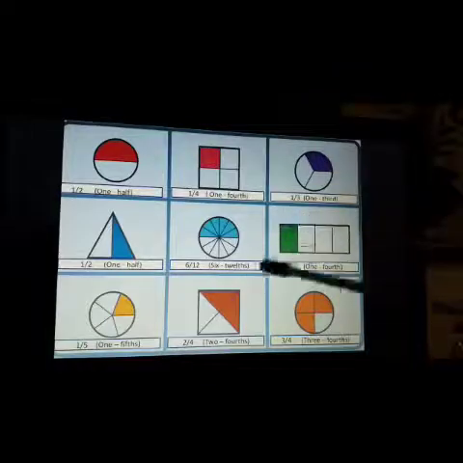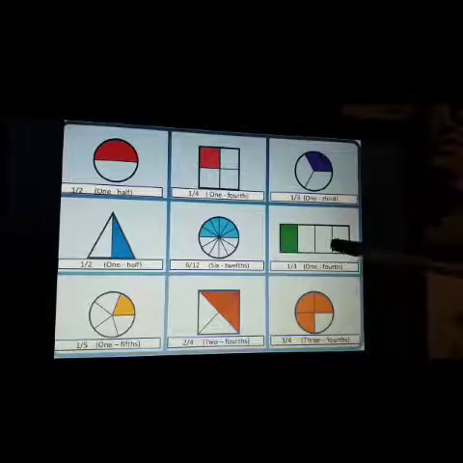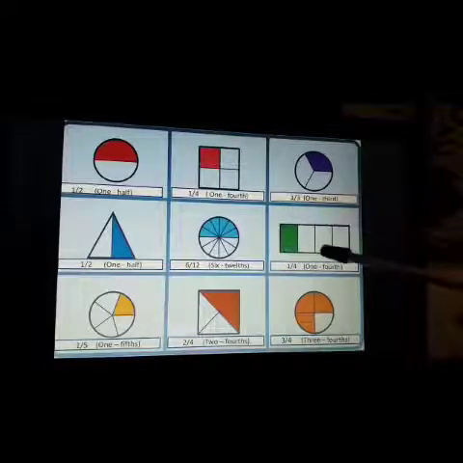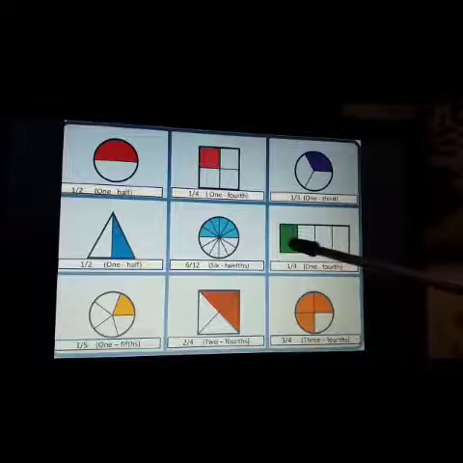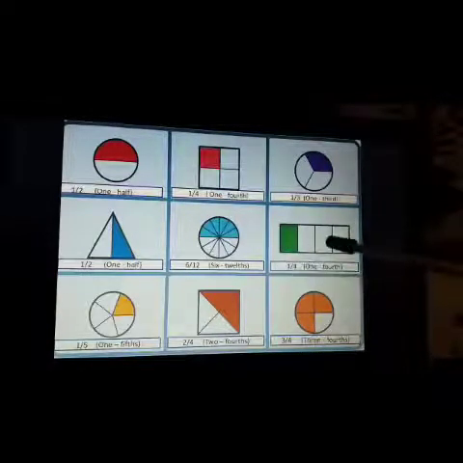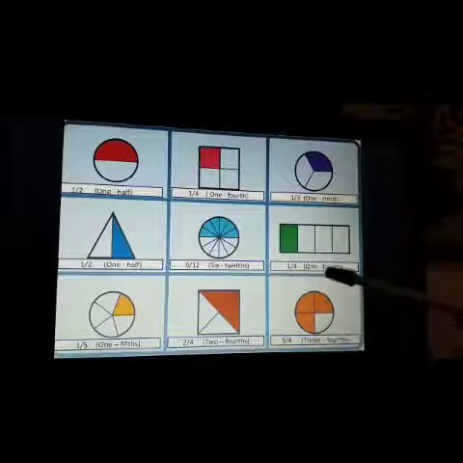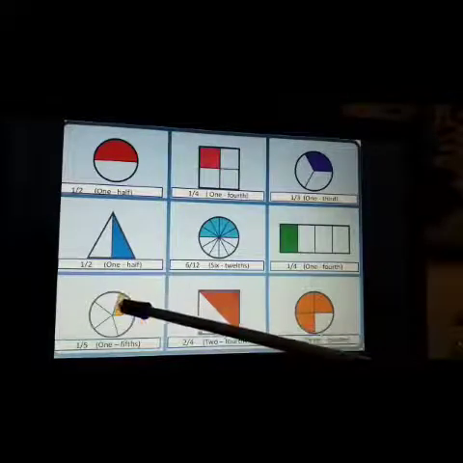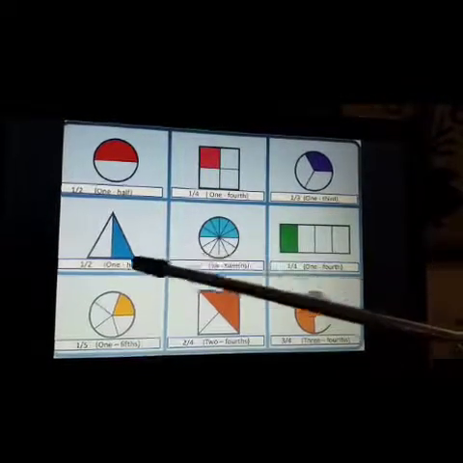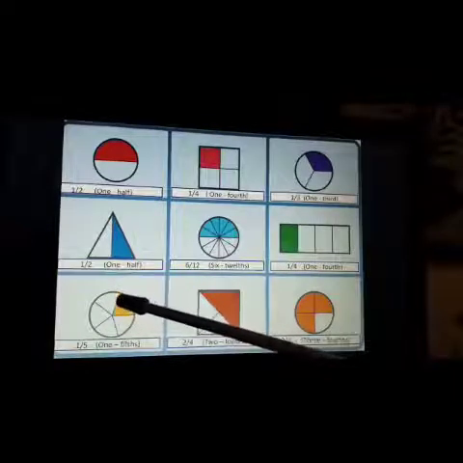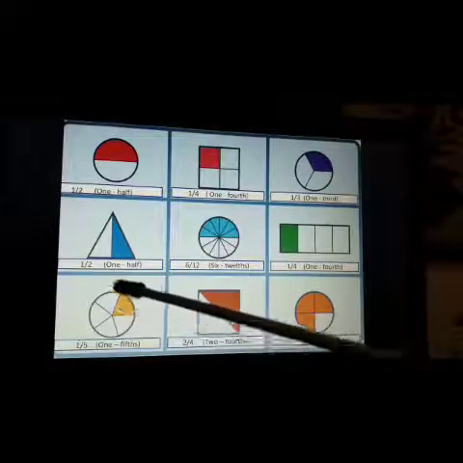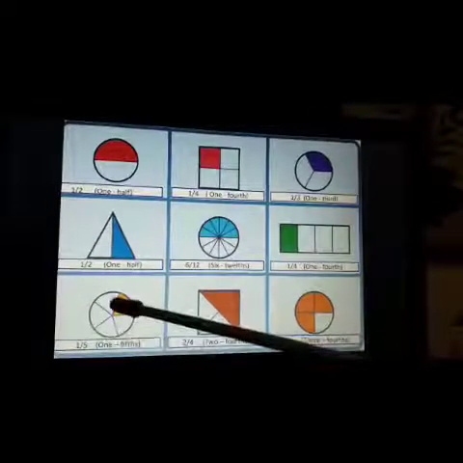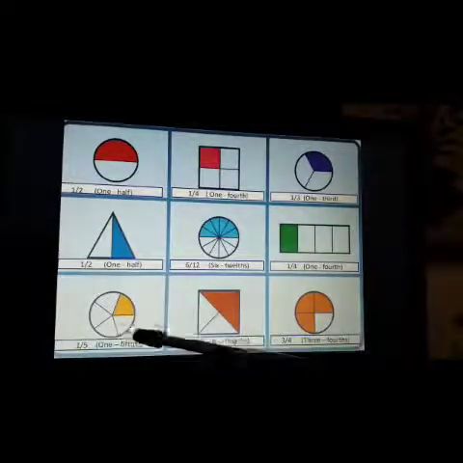Now here, this rectangle is divided into 4 equal parts. 1, 2, 3, 4. And how many shaded part? Only 1. So, this is called 1 by 4. Out of 4, 1 is shaded. 1 by 4 or 1/4. Now here this circle is divided into 5 equal parts. 1, 2, 3, 4 and 5. And how many are shaded? Only 1. So denominator will be 5 because total number of parts are 5 and 1 part is shaded. This will be numerator, 1 by 5 or 1/5.